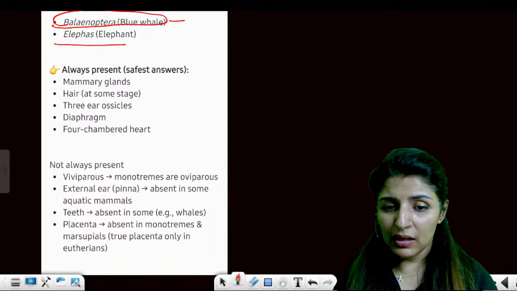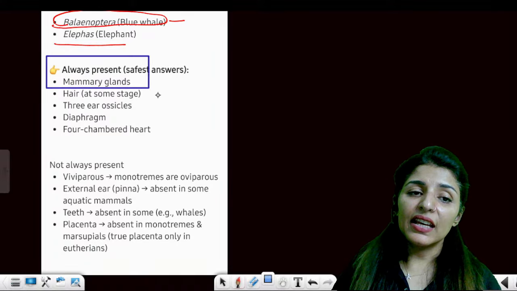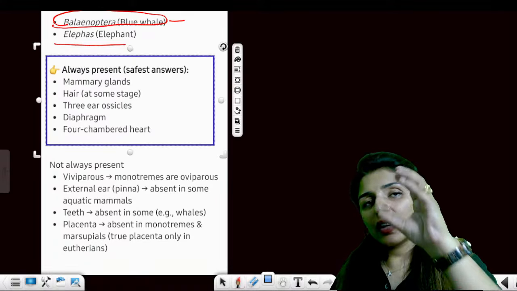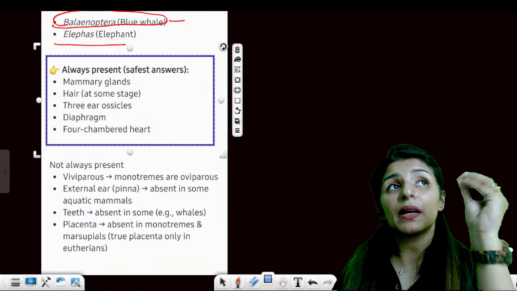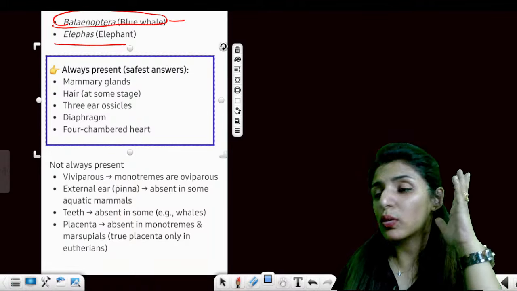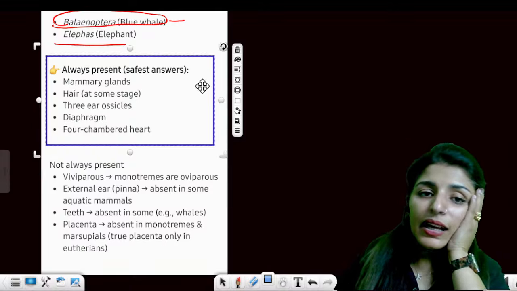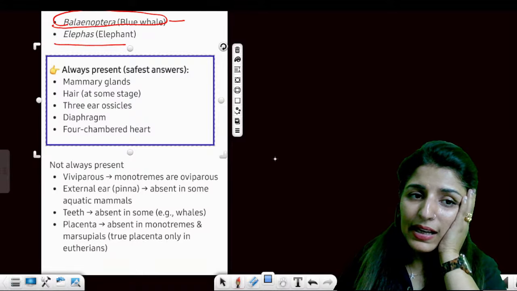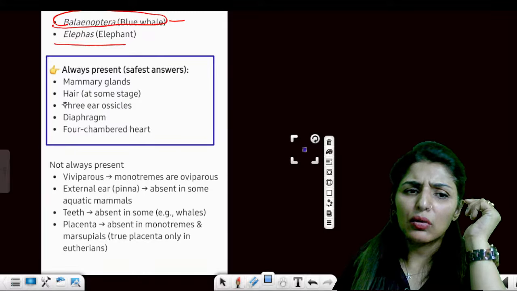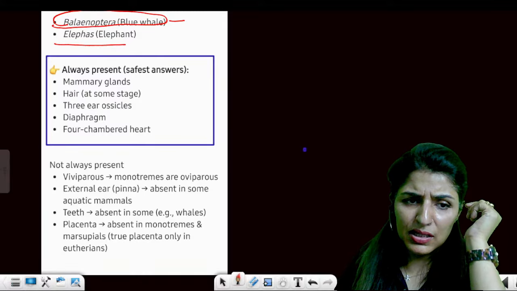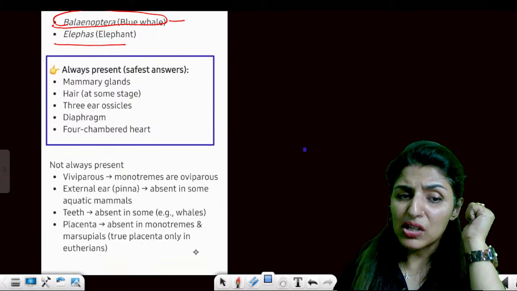Now, very, very important, you often see sometimes that which of the following characters is present in a particular phylum or class without any exception. Please see. In mammals, mammary glands, hair at some stage, three ear ossicles, diaphragm and four-chambered heart.